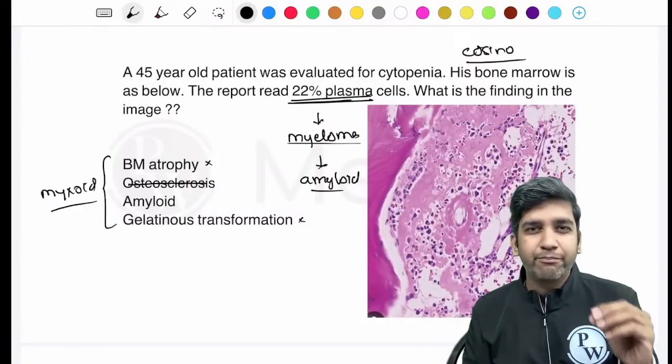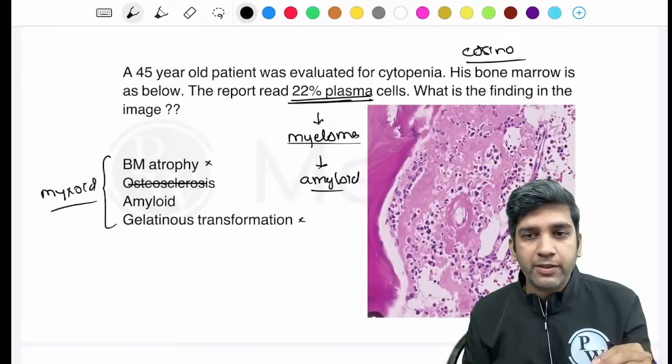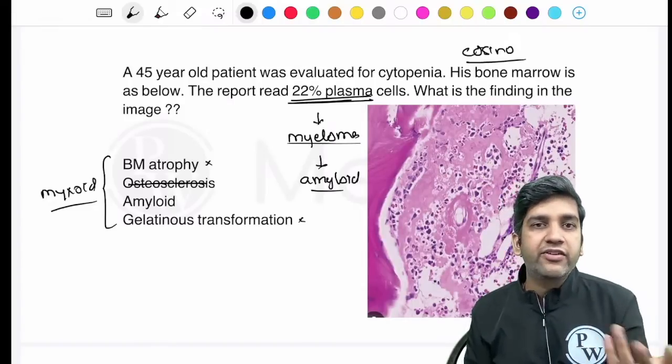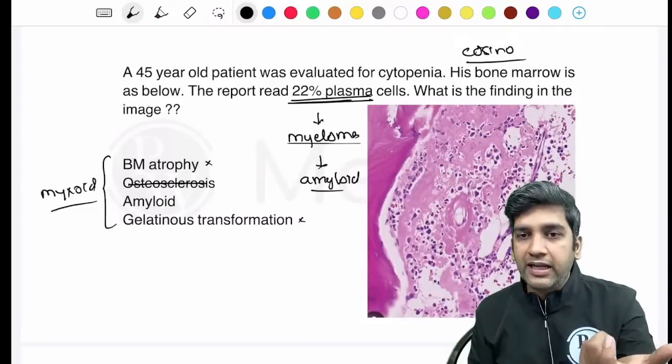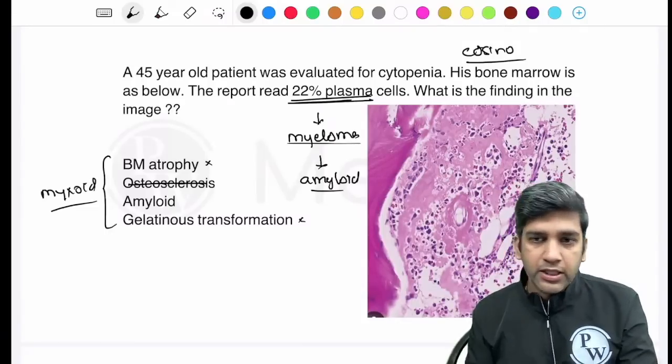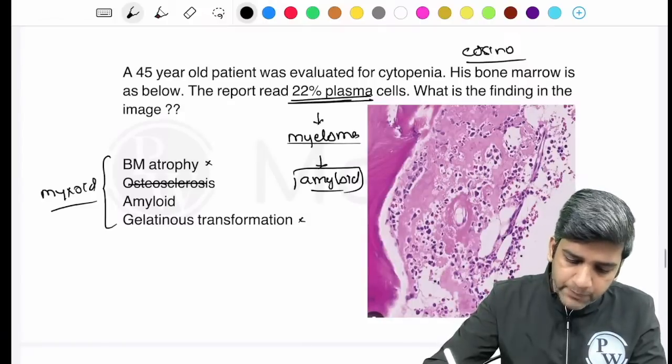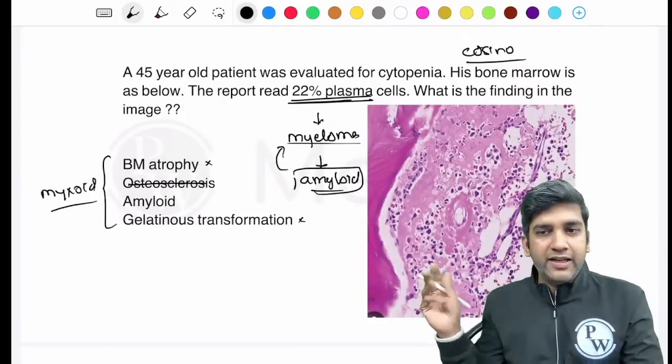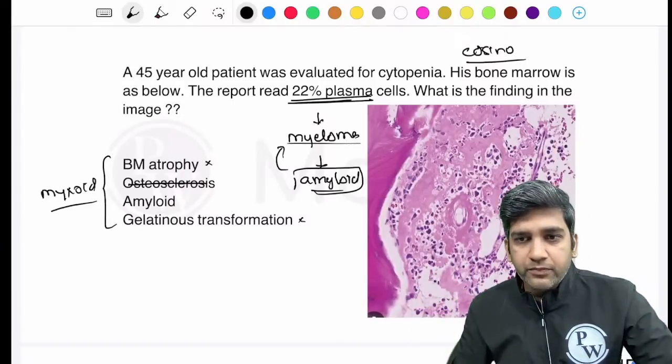22% plasma cells, pink eosinophilic material. I would think of an amyloid, and with organomegaly, an enlarged tongue will be more in favor of an amyloid. Fine. Okay, perfect. So this is an amyloid secondary to a multiple myeloma. If this is the representative image, it's fine.